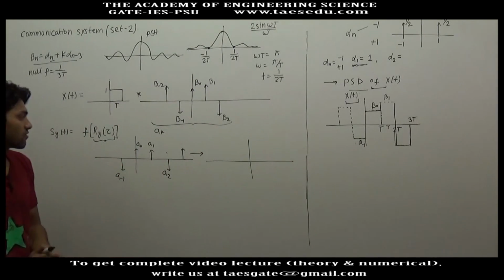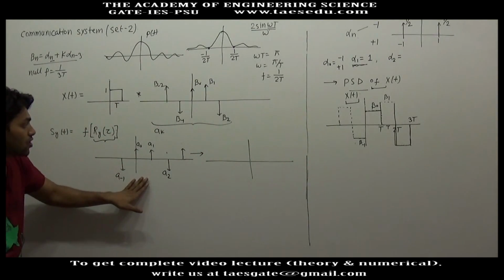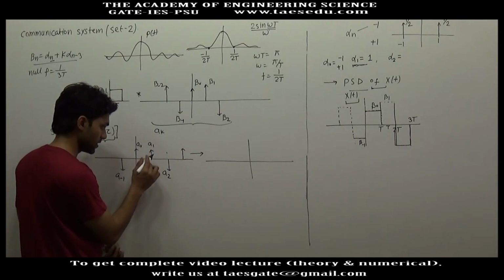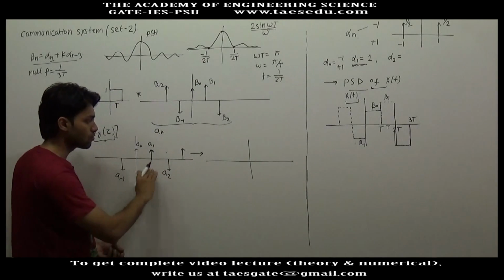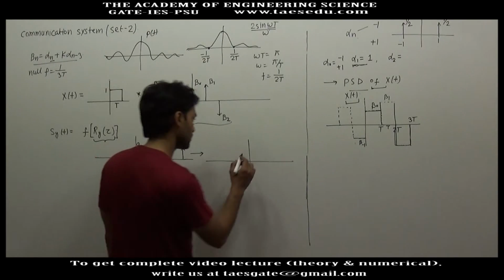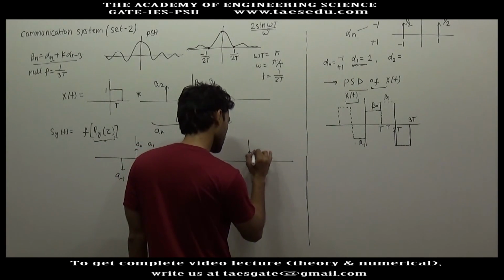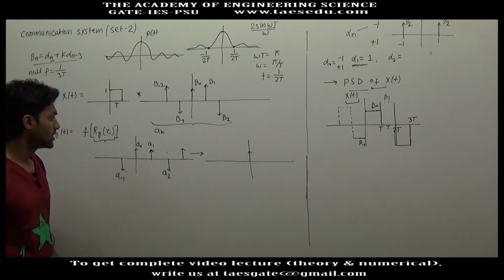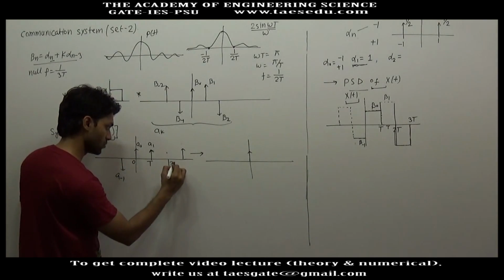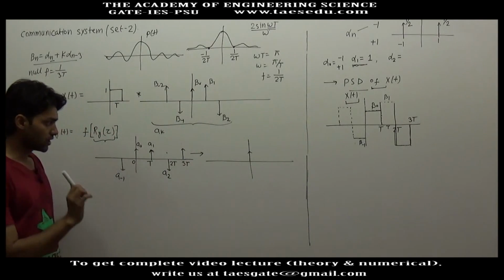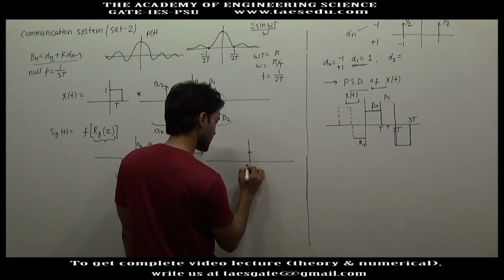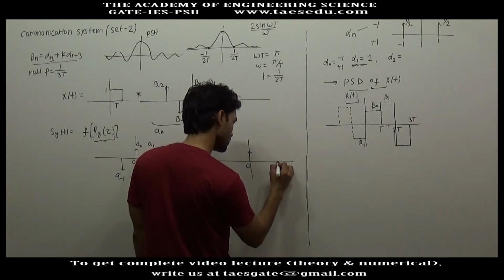If you have a function which is a sequence of impulses and the strength of those impulses is random, its autocorrelation function will again be a sequence of impulses, which will occur at the same instants as in the original function. Let's say this occurs at 0, t, 2t, 3t. So in the autocorrelation of this function, the impulses will again occur at 0, t, 2t.